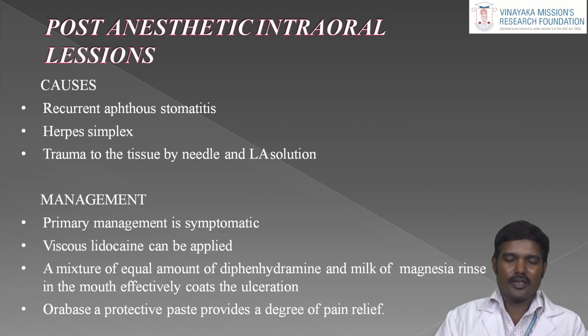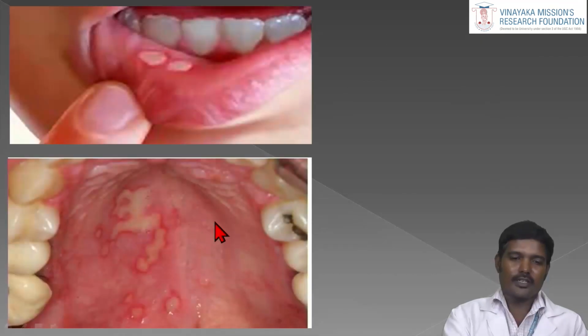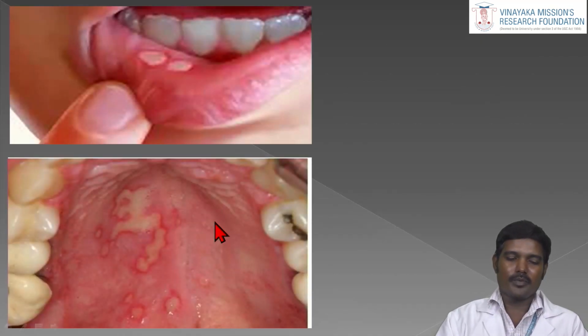Viscous lidocaine ointment may be applied on the lesion. Usually a mixture of equal amounts of diphenhydramine and milk of magnesia, rinsed in the mouth, effectively coats the ulcerations, and Orabase ointment as a protective paste provides a degree of pain relief. This kind of symptomatic treatment and ointment is enough to manage post-anesthetic oral lesions. We see these lesions when the patient comes postoperatively for review, and we manage them symptomatically with ointments like Orabase.